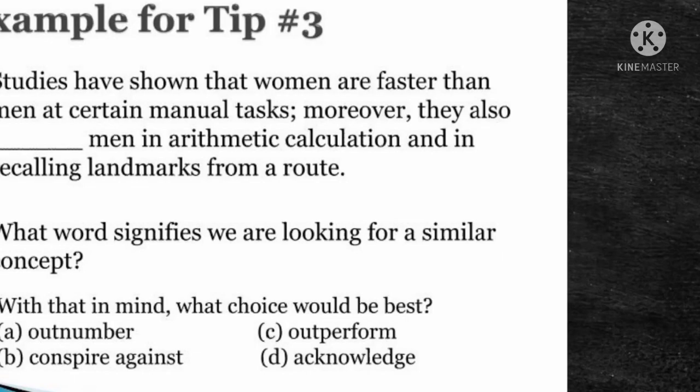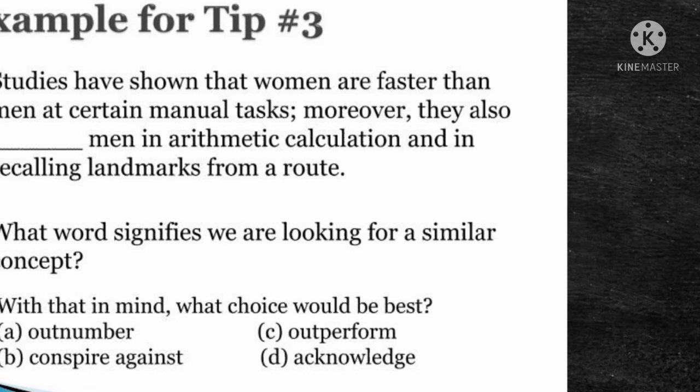Studies have shown that women are faster than men at certain manual tasks. Moreover, they also dash men in arithmetic calculation and in recalling landmarks from a route. So what word signifies a similar concept? The word is "moreover." Moreover suggests additional information, like "faster than." So studies have shown that women are faster than men, one positive input is given, and additionally they also dash.